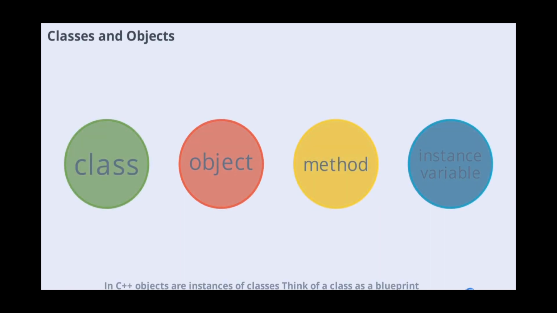In C++, objects are instances of classes. Think of a class as a blueprint and objects as the actual items built from that blueprint. Objects have states and behaviors such as a dog's color or its ability to bark. Methods define what an object can do while instance variables store its unique data. This structure makes C++ programs organized and scalable.